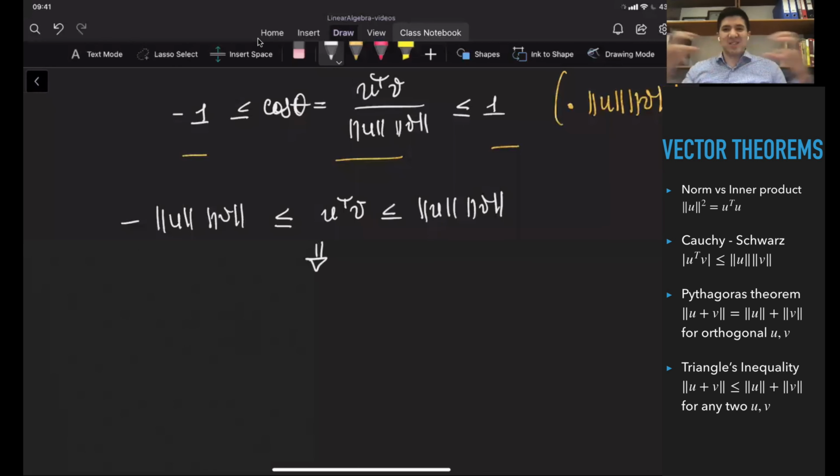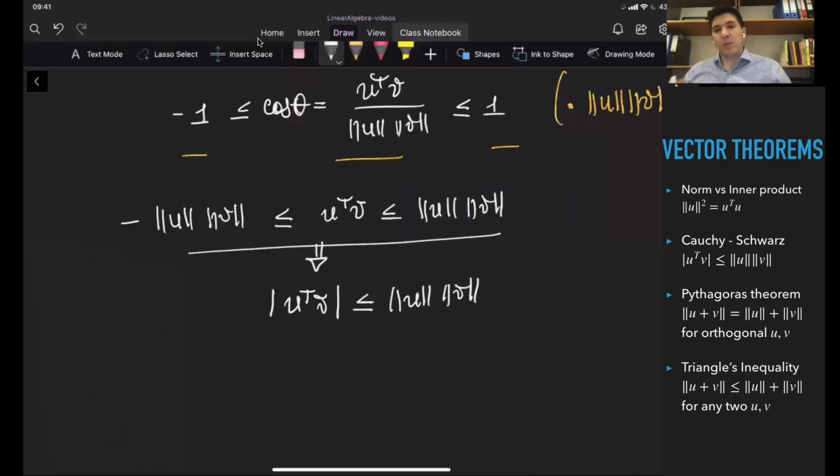So this is the expanded version. I can just collapse this into a more compact form. It's going to be the absolute value of u transpose v is less or equal than the norm of u times the norm of v. Okay, so this inequality with the 3 sides is equivalent to this one.